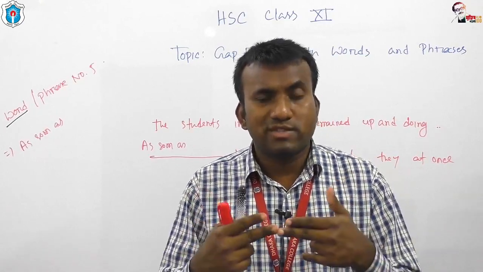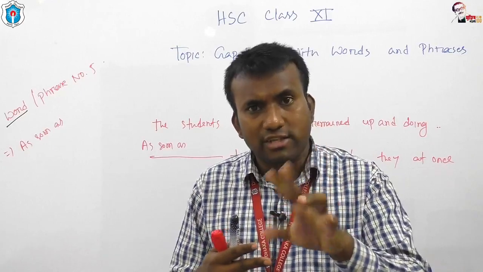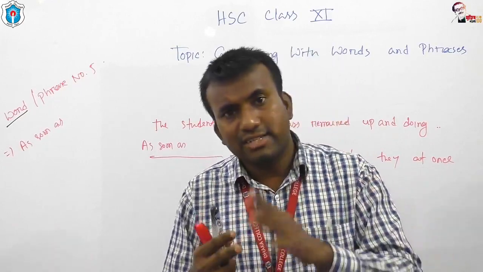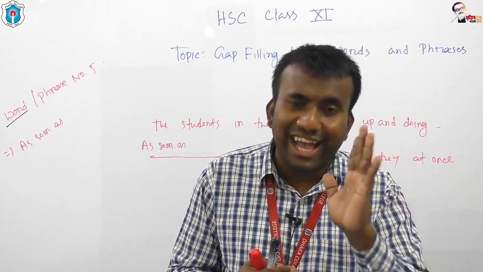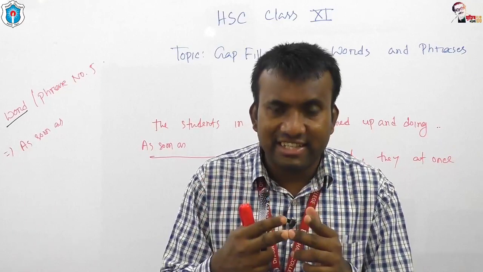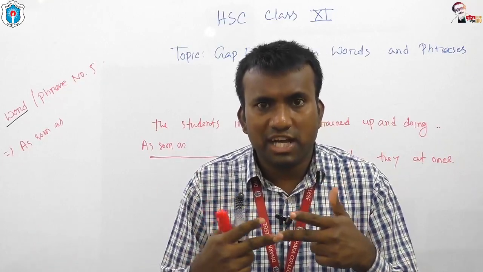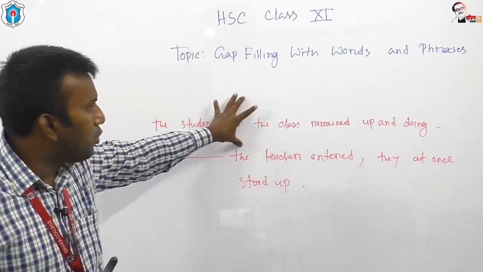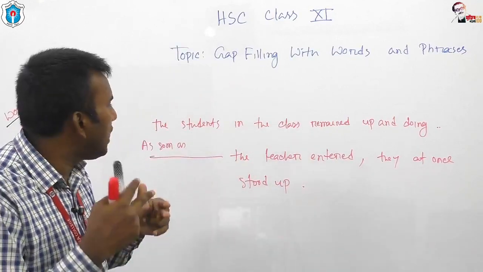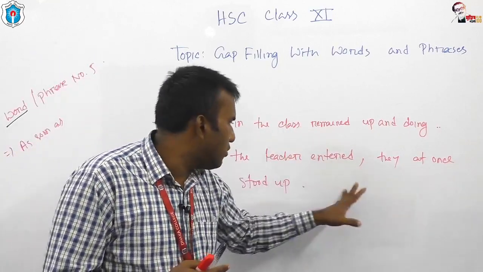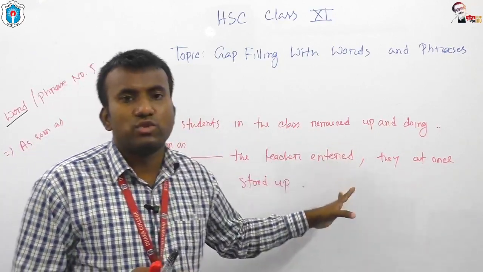Okay, so as soon as connects two events of the past tense, I can say two past indefinite tenses, and these past indefinite tenses occur at the same time. Look at the board. We have used two events here. The first one is the teacher entered, and the second one is the students stood up.